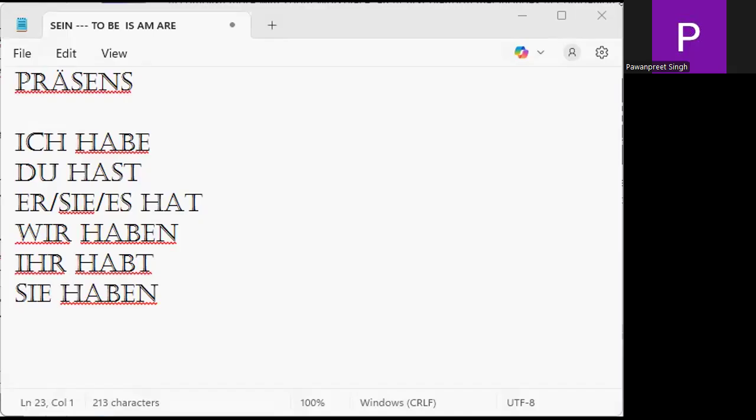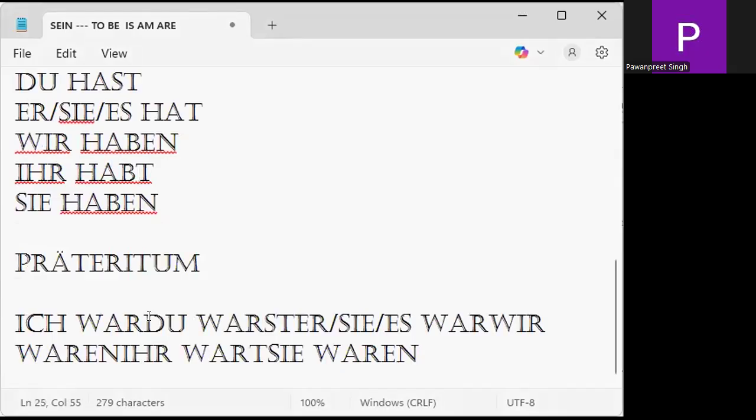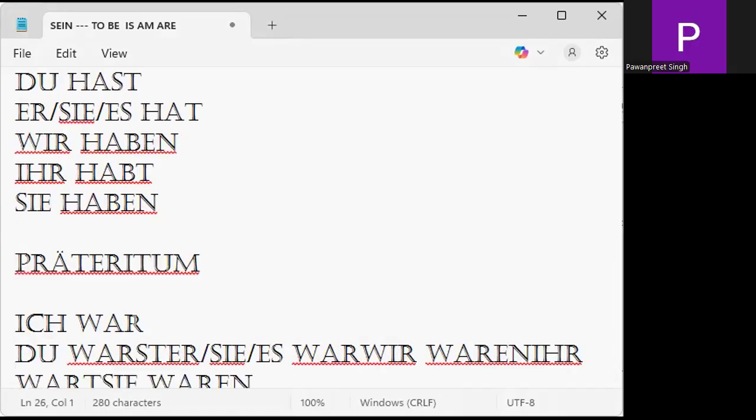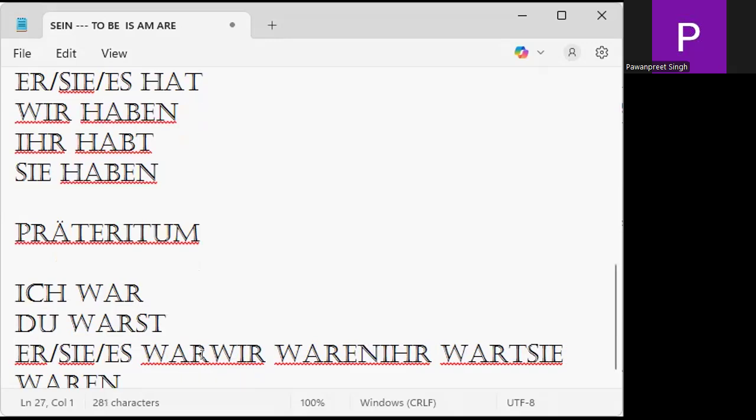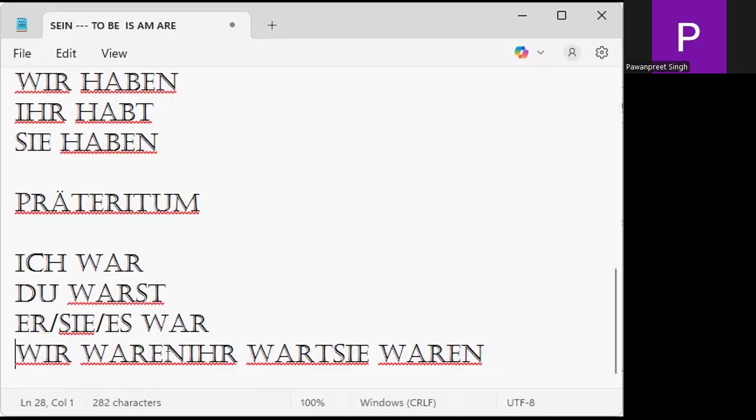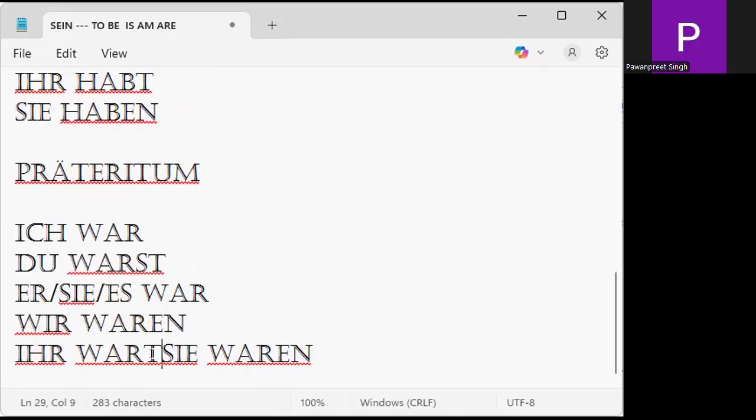What is Präteritum? Präteritum is your past. We say past, Präteritum. And we need to understand the participle perfect as well. Ich war, I was. Du warst, you were. Er, sie, es war, he, she was. Wir waren, we were. Ihr wart, and sie waren.